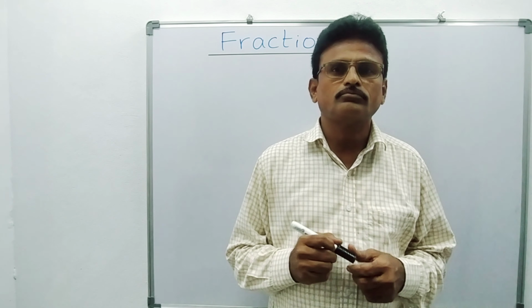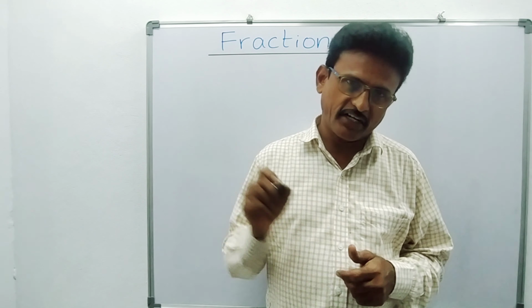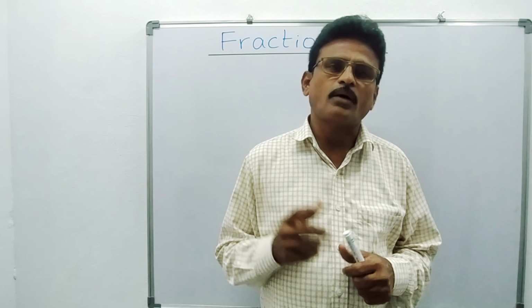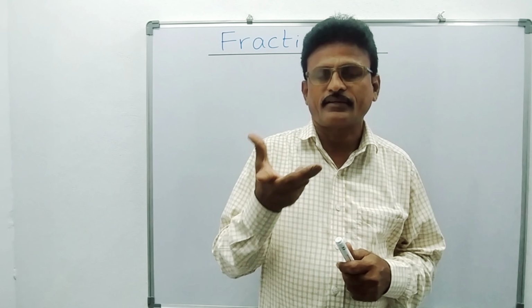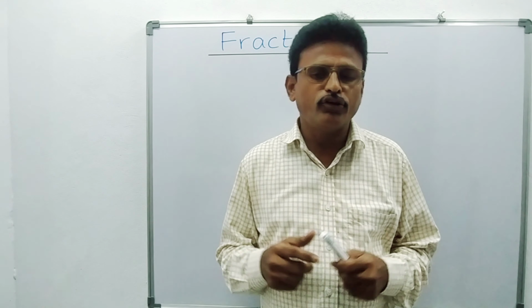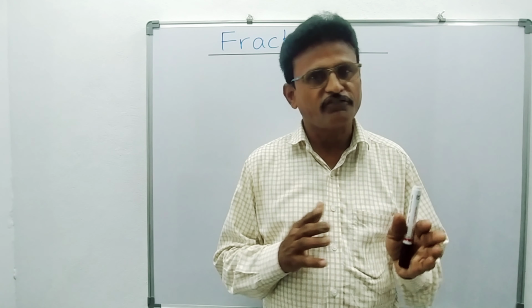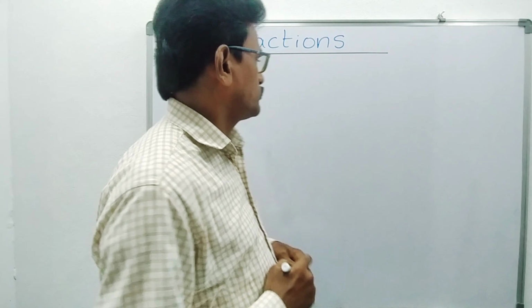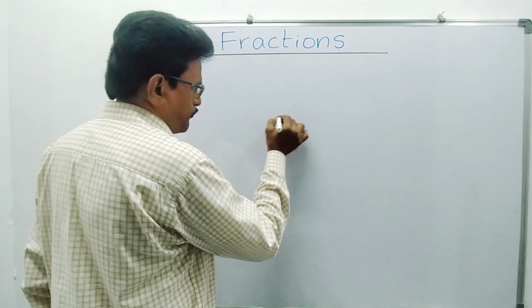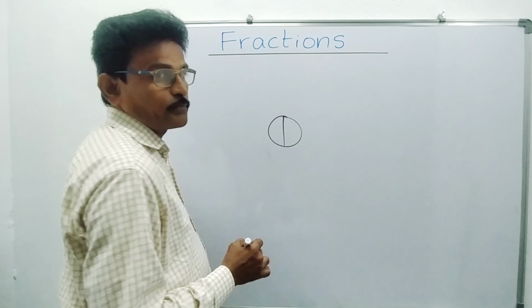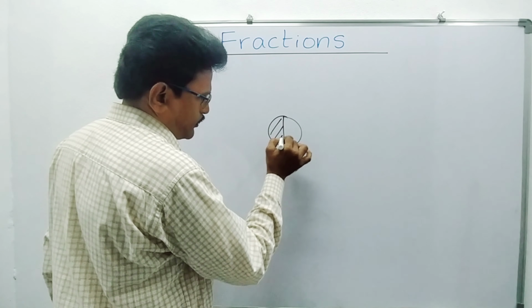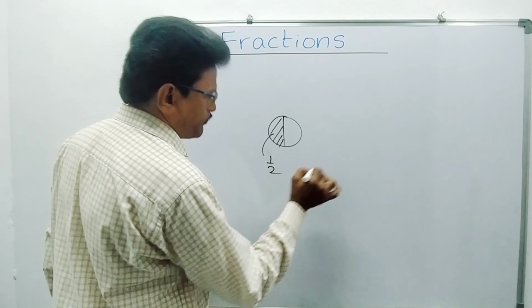Students, first of all, what is a fraction? Suppose you have a cake and you invited one of your friends, and both of you are sharing it. If you divide this cake into two parts and you take one part, this is 1 by 2.